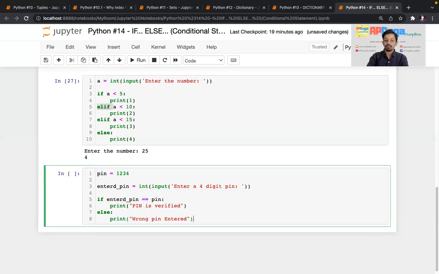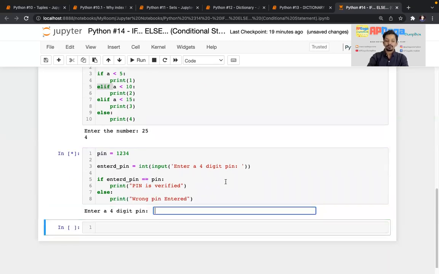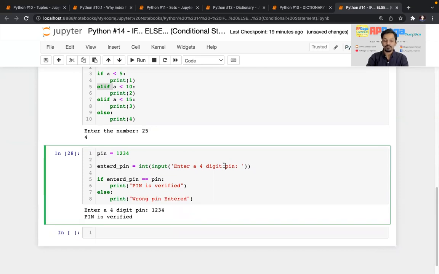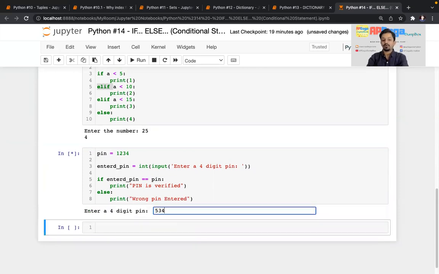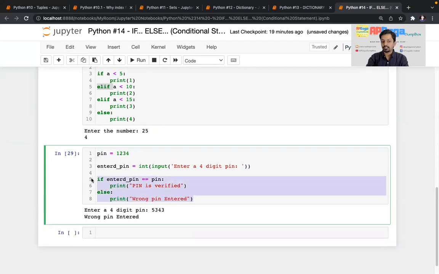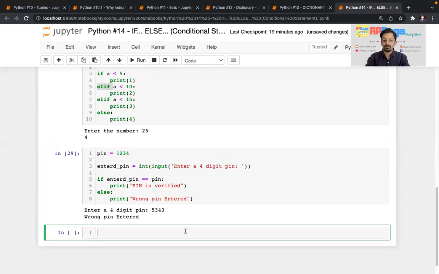Now I'm executing this. If I enter pin 1 2 3 4 exactly same, then it will print pin is verified. And if I enter some wrong pin, then you can see wrong pin is entered. So this kind of condition, this kind of coding is done whenever you enter a pin. So this is the use case for if else condition, and that's why if else is needed, and it's very important for all kinds of programming.